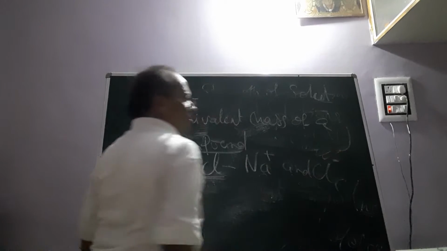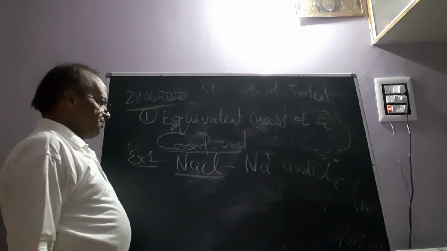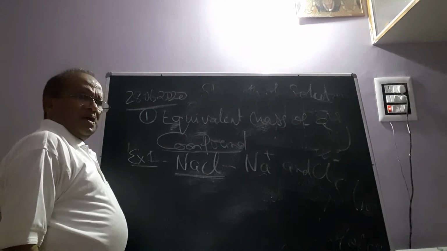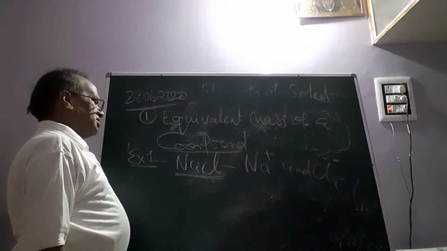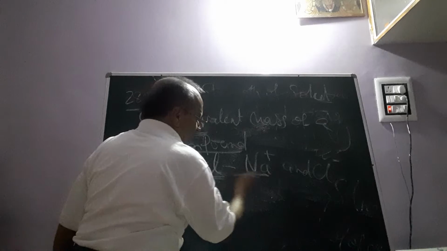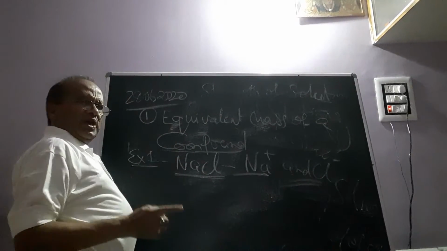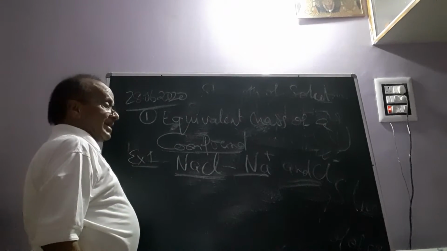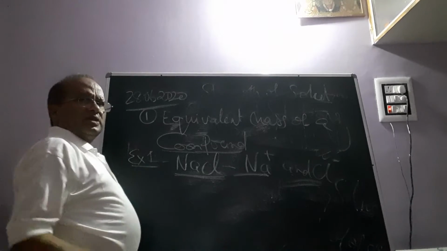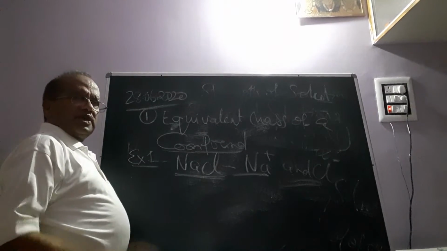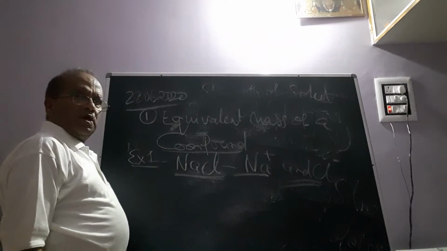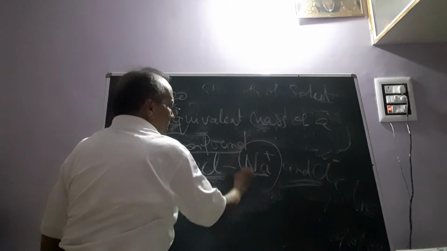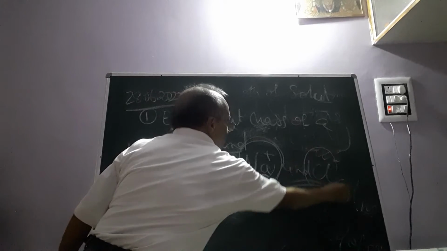While considering the composition of a compound, the basic fundamental is that equal equivalents of cation and anion should combine.